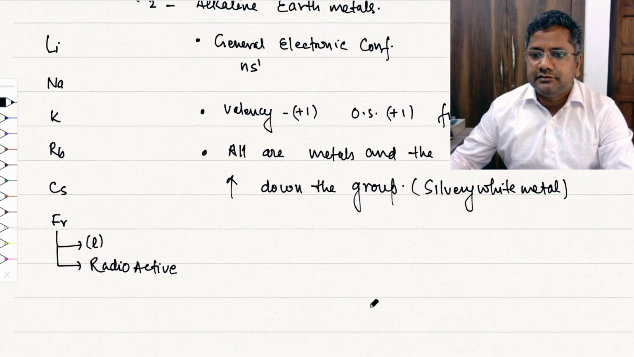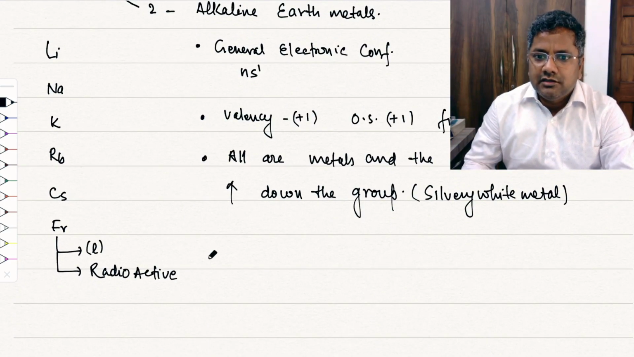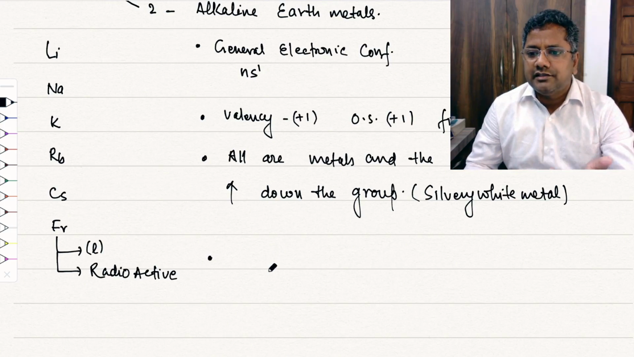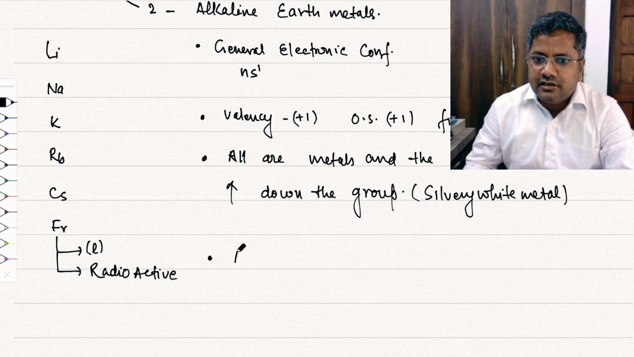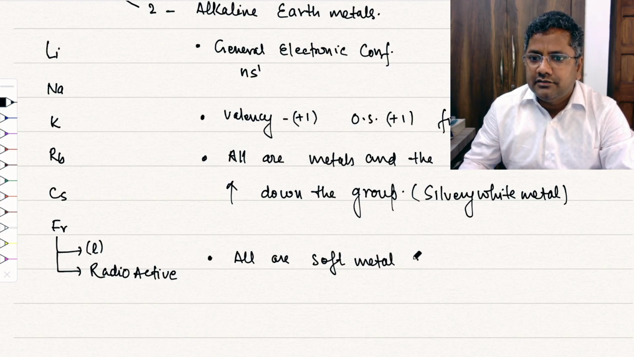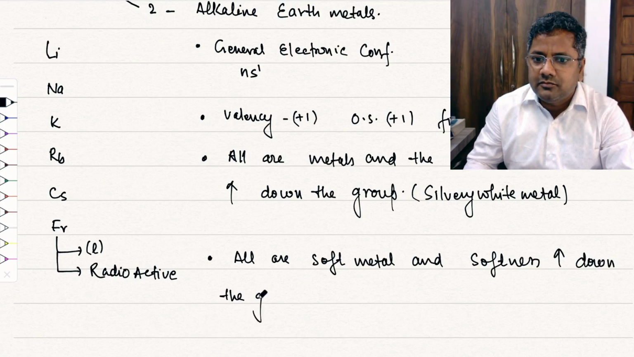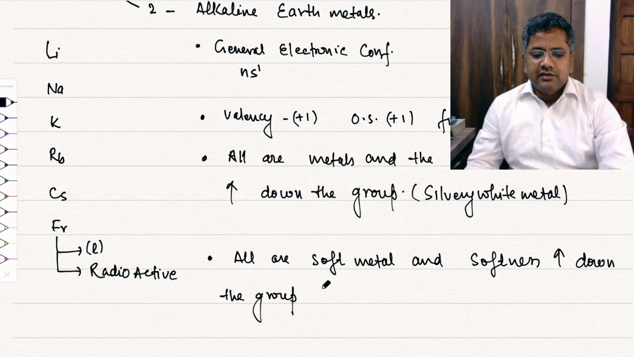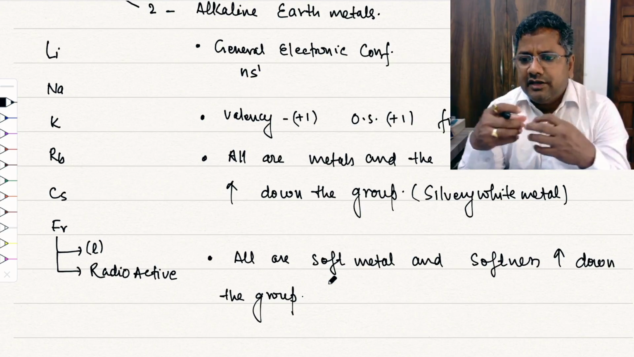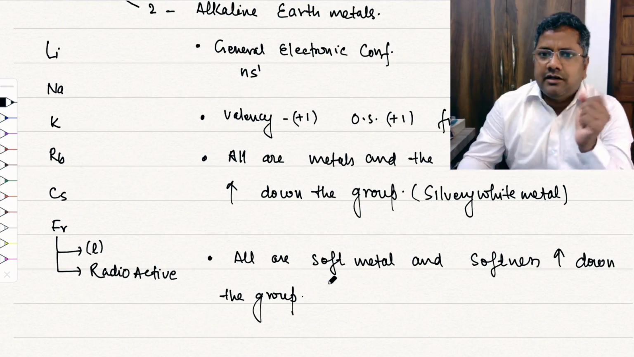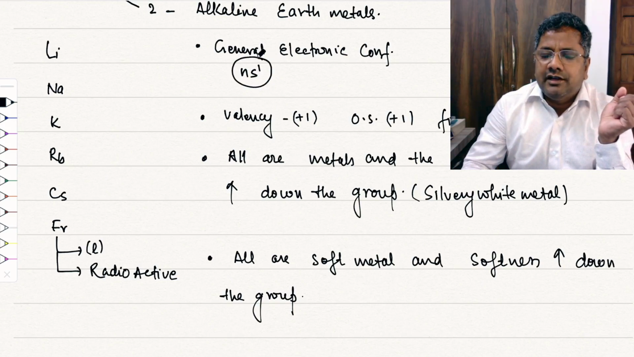And softness also increases down the group. All are soft metals, and softness increases down the group. Because the interatomic interaction is very low due to the presence of only one electron in the valence shell,